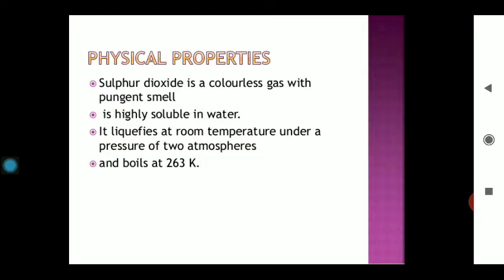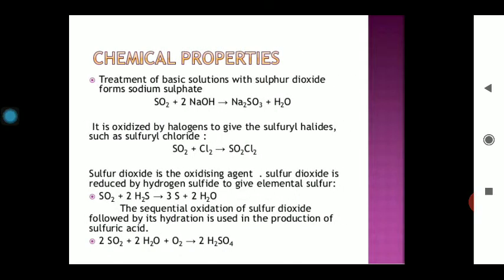Second, it is highly soluble in water, and whenever sulfur dioxide comes in contact with water, it can form the corresponding acid known as sulfurous acid. It can be liquefied at room temperature under a pressure of 2 atmospheres, and its boiling point is about 263 Kelvin. And now we are looking at the chemical properties of sulfur dioxide.